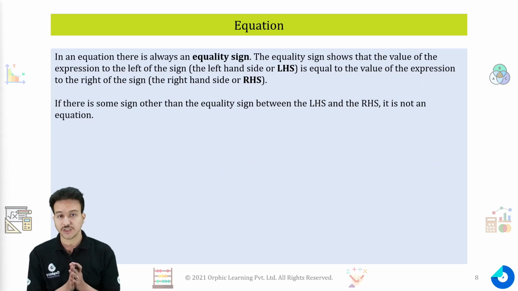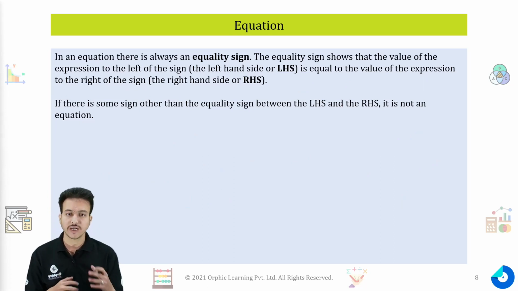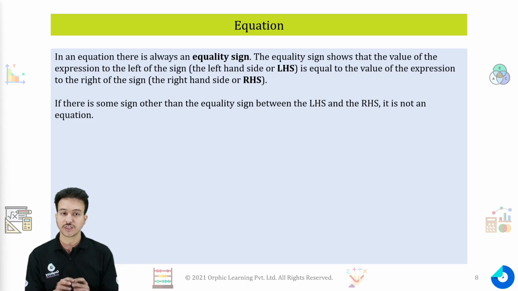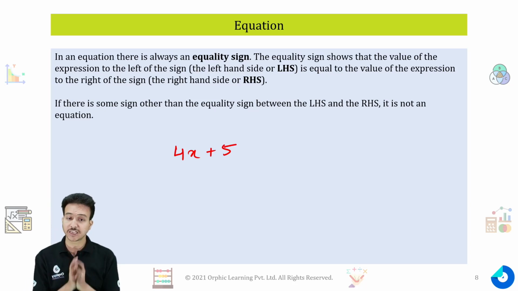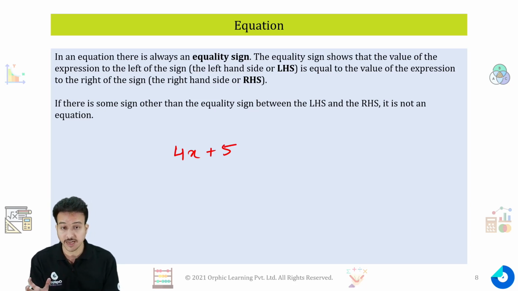So now what is an equation? Try to understand an equation briefly. In an equation, there is always an equality sign. For example, when we take the expression 4x plus 5, it is an expression because there is no equality sign. An expression remains an expression until there is an equality sign.